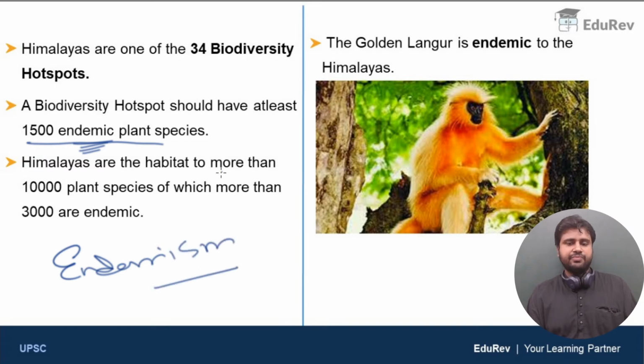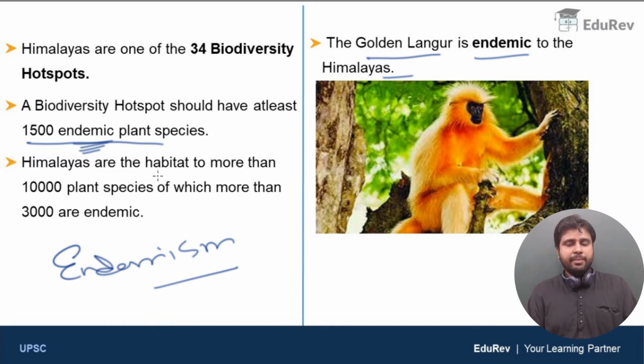So let us discuss this. You can see this monkey here, right? The beautiful monkey with golden fur. It is called the golden langur and it is endemic to the Himalayas. That means naturally, the golden langur is only found in the Himalayas and it is not found anywhere else on the planet. Human beings can introduce the golden langur to some other habitats, but that doesn't count. Naturally, the golden langur is confined to the Himalayas. It only lives in a few parts of the Himalayas and you can never find the golden langur in any other part of the world. So I hope you understood the meaning of the word endemism.